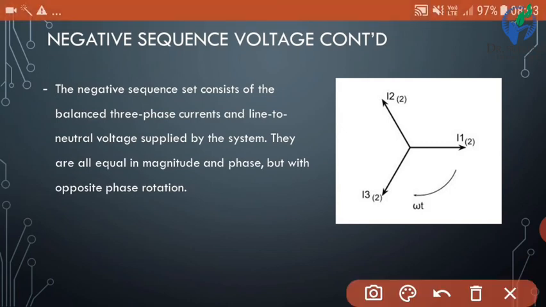The negative sequence set consists of balanced three-phase currents and line to neutral voltages supplied by the system. They are all equal in magnitude and phase but with opposite phase rotation. See, here phase rotation is in this direction. So for negative sequence the phase rotation will be opposite.